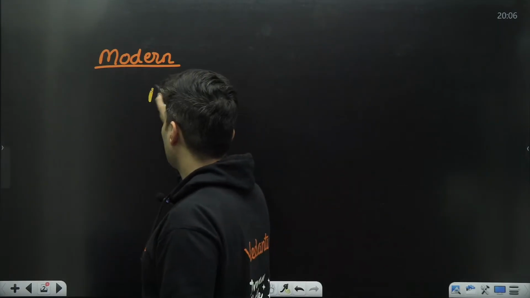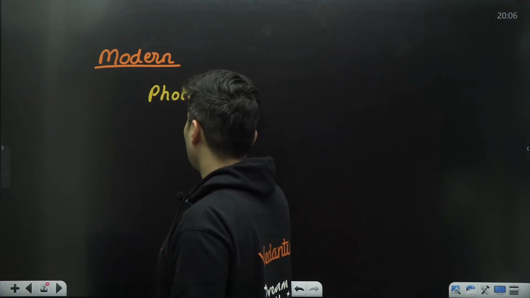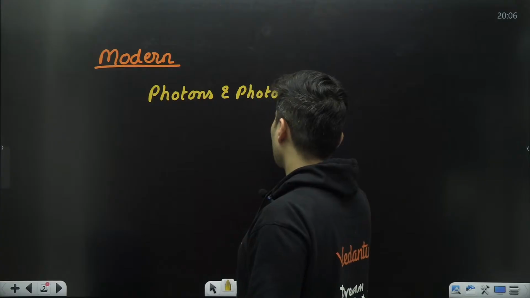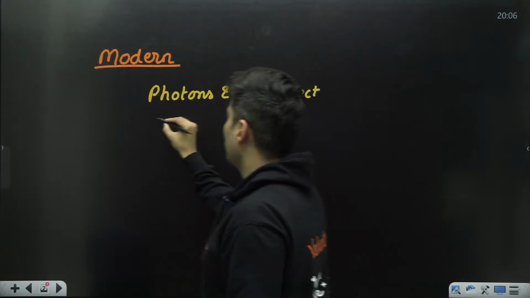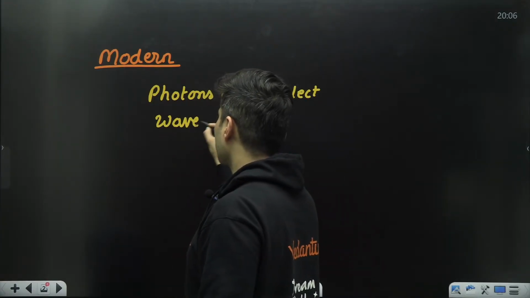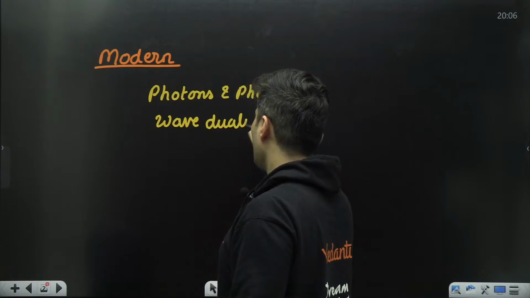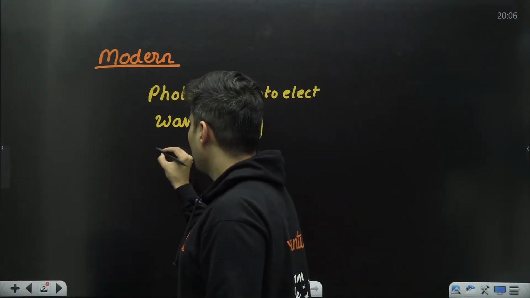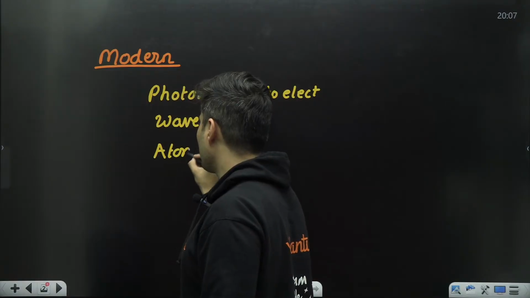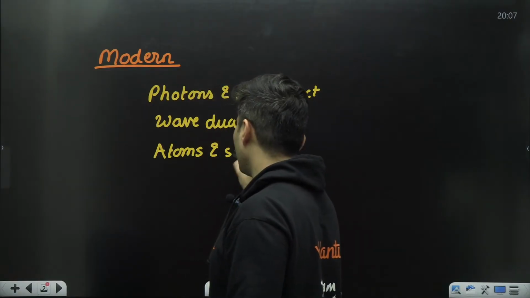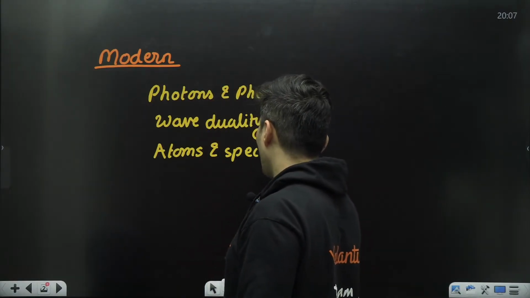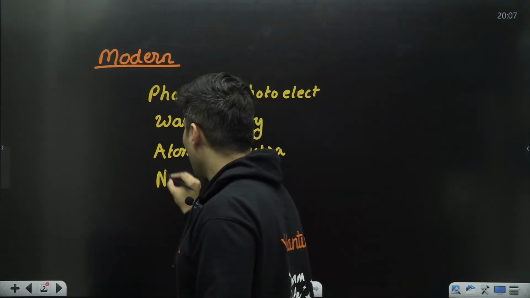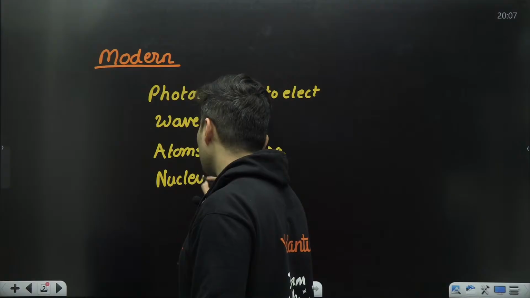Things like photons and photoelectric effect, then wave particle duality, then atoms and atomic spectra, and then the nuclear physics or the nucleus concept.